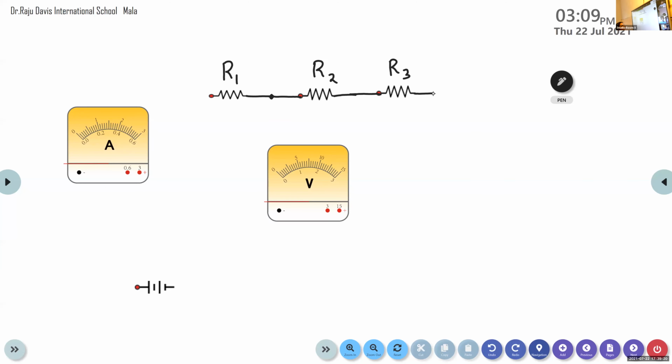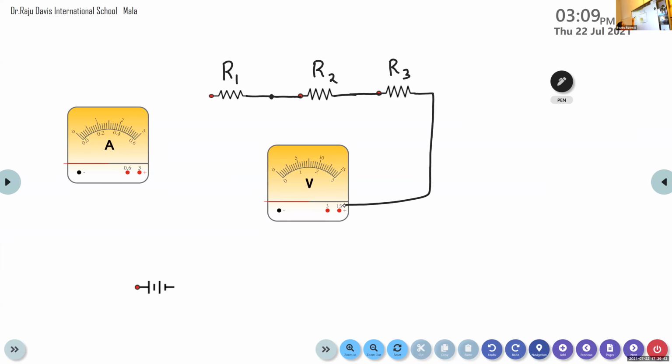Figure 12.6 of your textbook, page number 210. The end of the R3 is connected to where? Yes, it is connected to the voltmeter. It is connected to the voltmeter here. Okay.